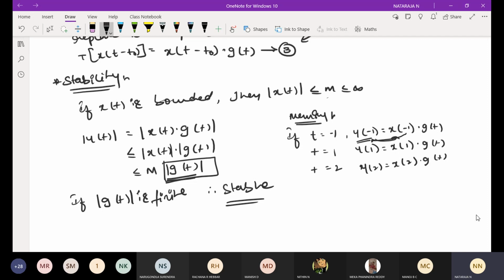So hence it is memoryless. There is no memory in the equation. That is why it's memoryless. If I check y of -1 and I get x of t minus 1 or some other term, then we can call it a system with memory. But in this case, the output depends entirely on the present value. That is why we can call it a memoryless system.